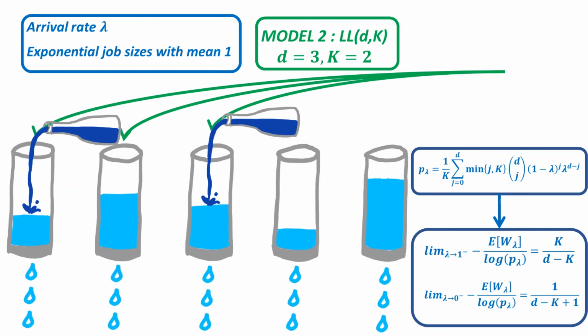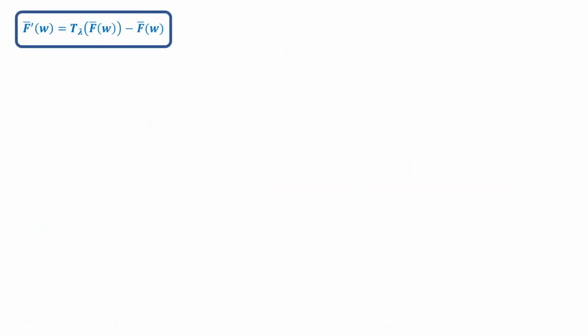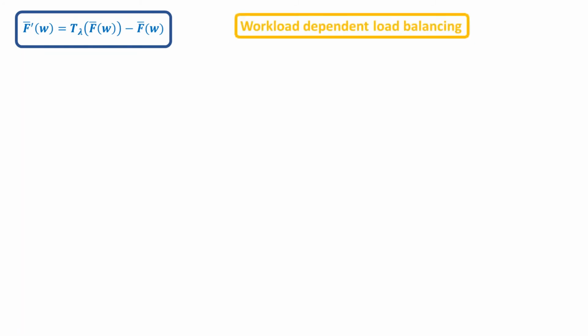Let us now discuss the general framework which we have developed. In general, we have found that the probability that the workload at the cavity queue exceeds W can be found from a simple ordinary differential equation, where the function t lambda depends on the used policy.